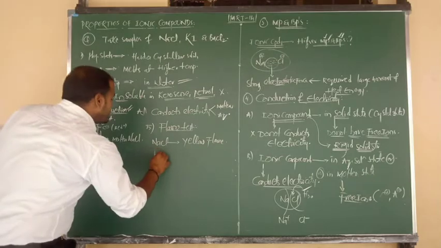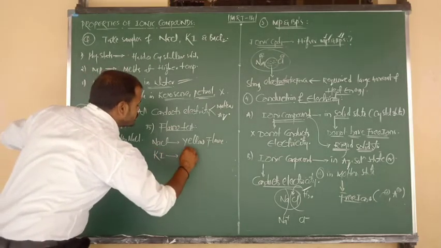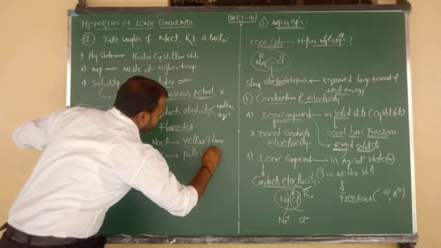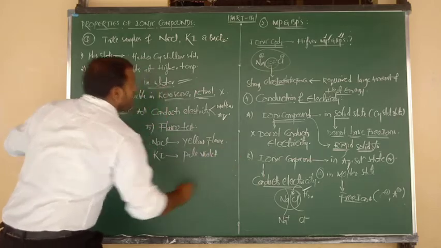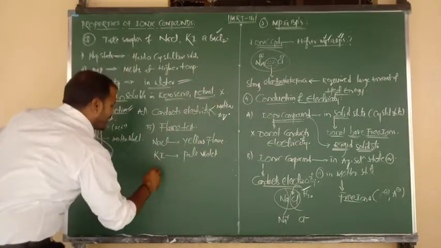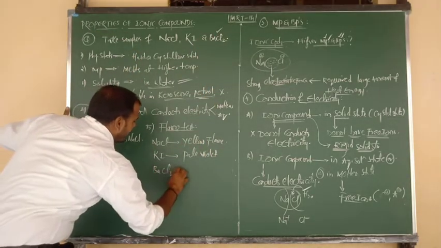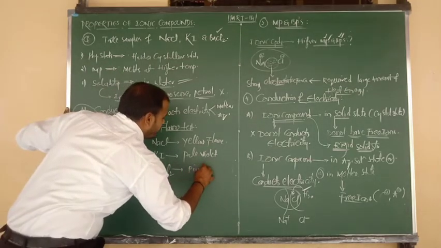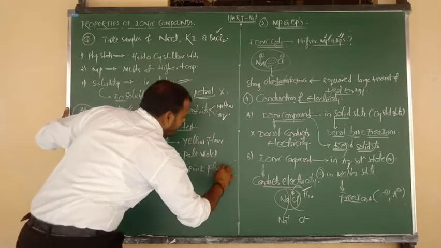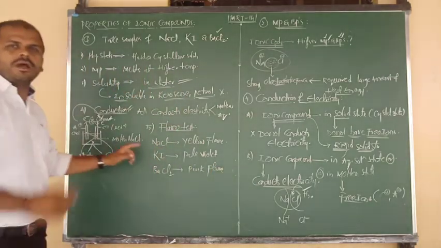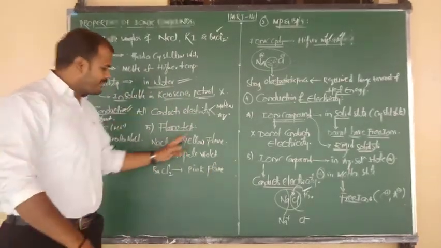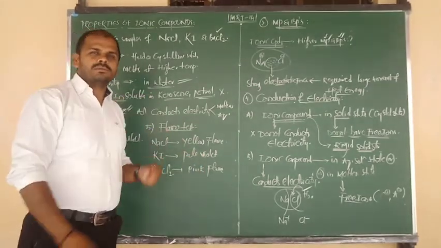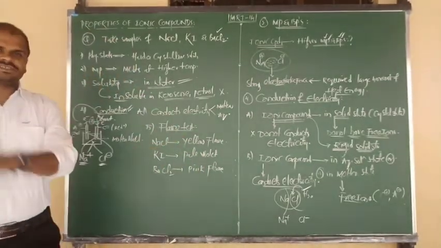And next one is potassium iodide, which is going to give a pale violet flame. And the last salt is barium chloride, which upon heating in the flame is going to exhibit a pink color flame. So in that way, beta, different ionic compounds upon heating in the flame of a burner are going to exhibit different types of colors in the flame test.